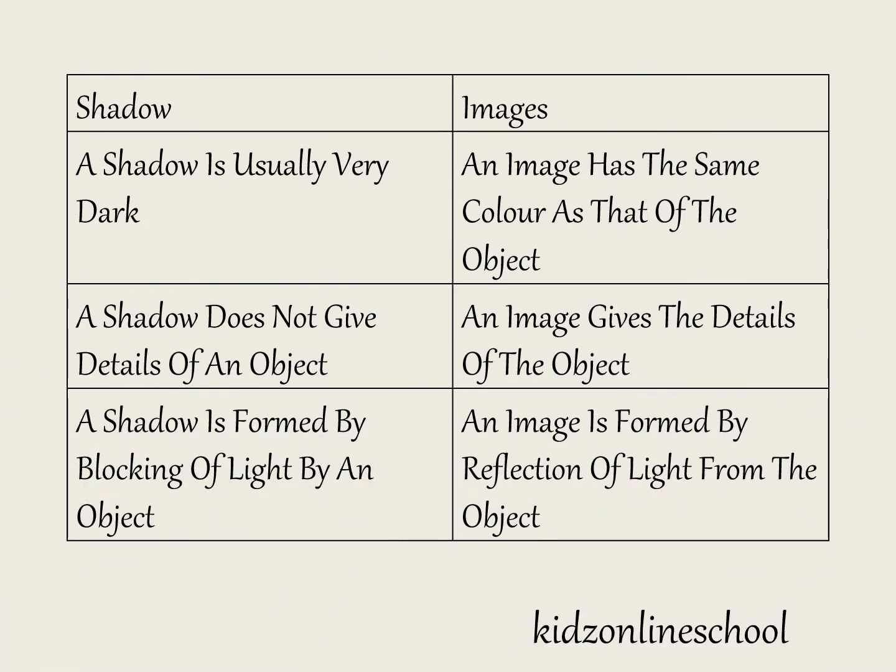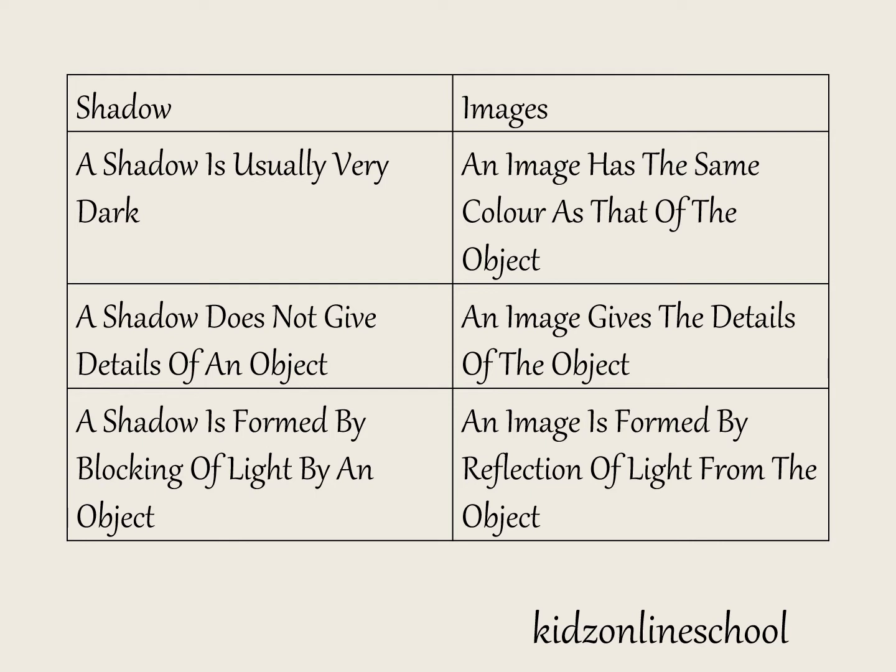Shadow. A shadow is usually very dark. A shadow does not give details of an object. A shadow is formed by blocking of light by an object.